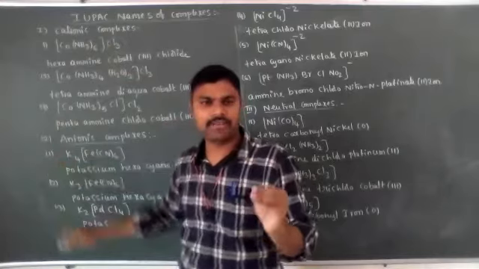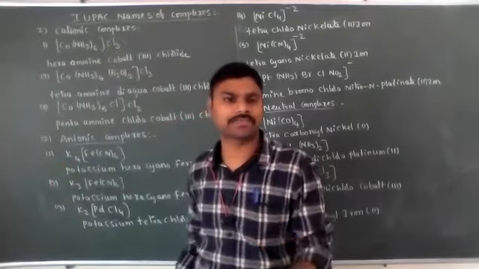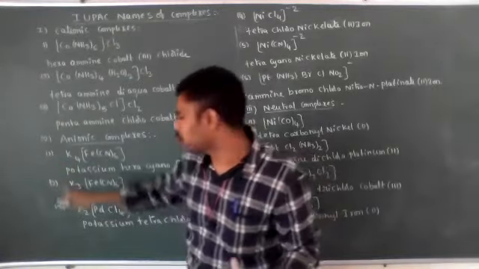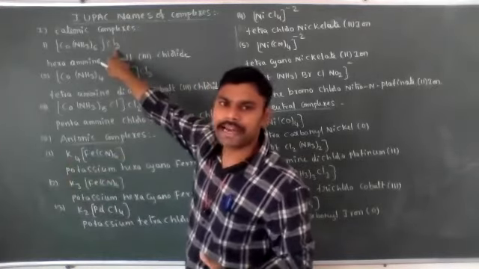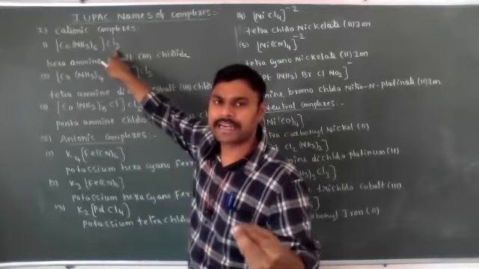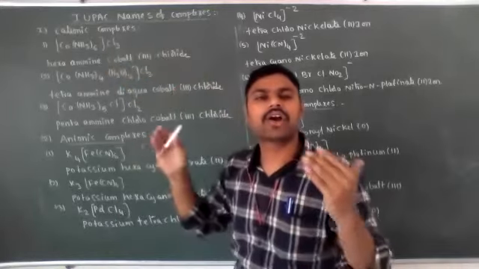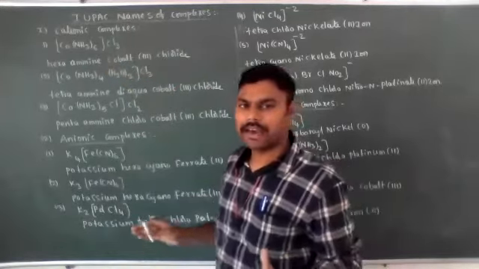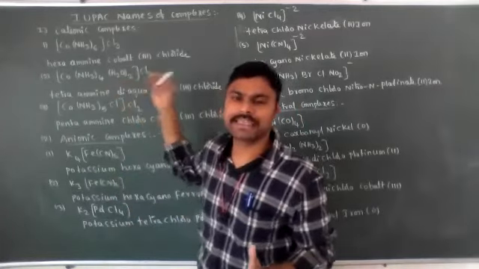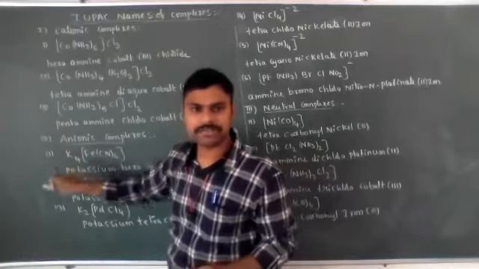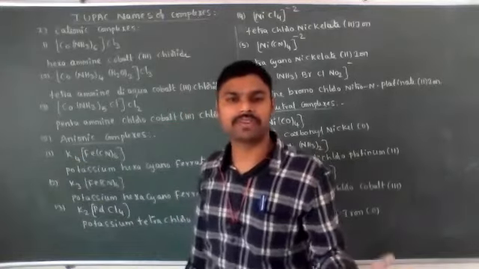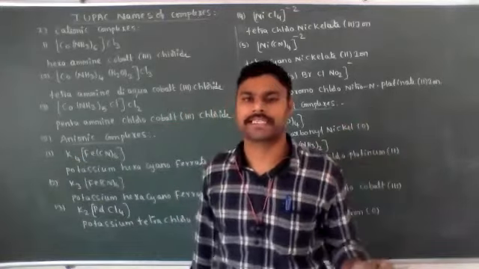While writing the names of the cationic and anionic spheres, we write simple names only. No need to mention how many chlorine atoms are present: chlorine atoms in the anionic sphere are simply chlorides. If SO4 is present, then sulfate. If potassium atoms are present in the cationic sphere, then simply potassium.